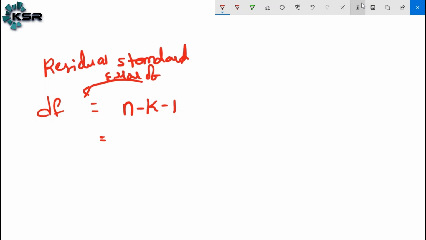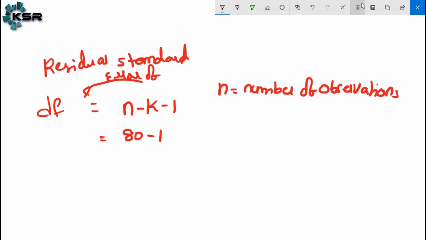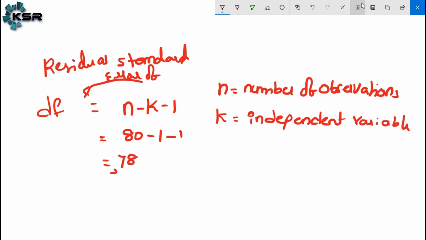How many total observations do we have? 80 observations minus k, where k means independent variables. How many independent variables have we used? Only one. N is equal to number of observations, k is equal to independent variables, and 1 is the dependent variable. Only always one dependent variable. So degree of freedom will be 78.